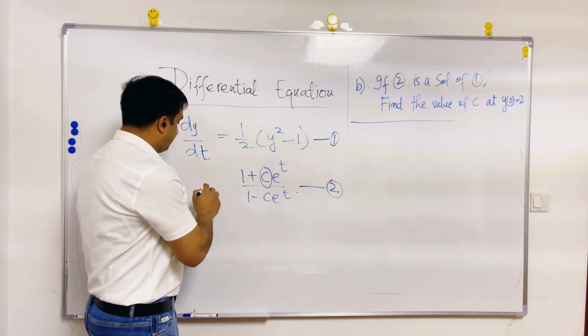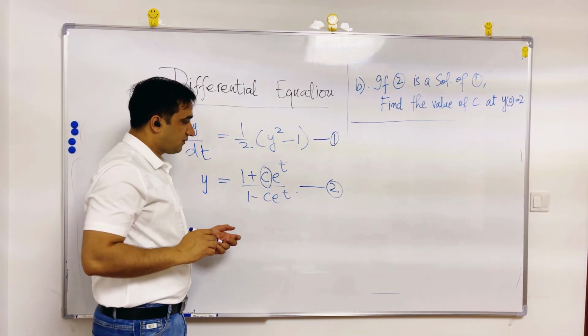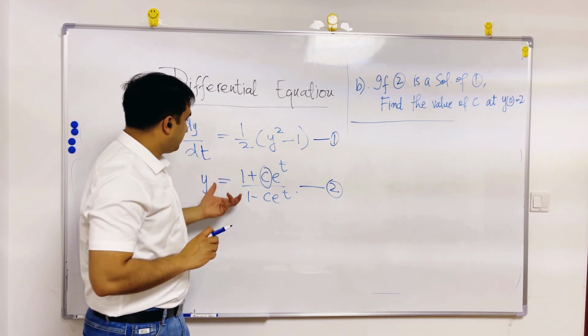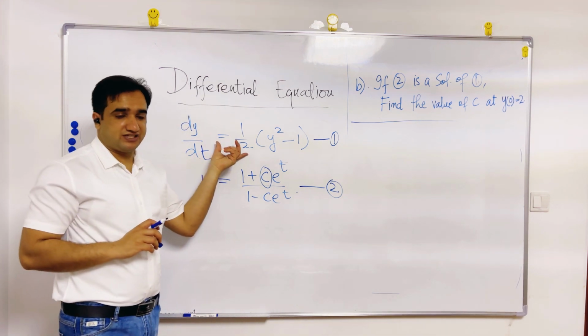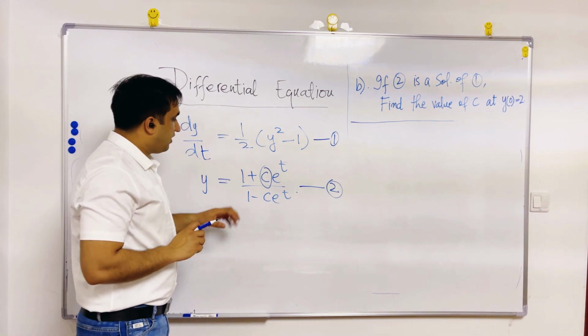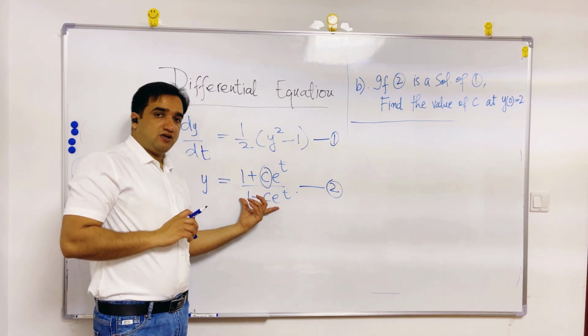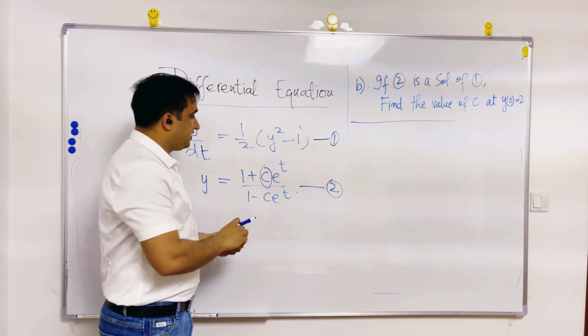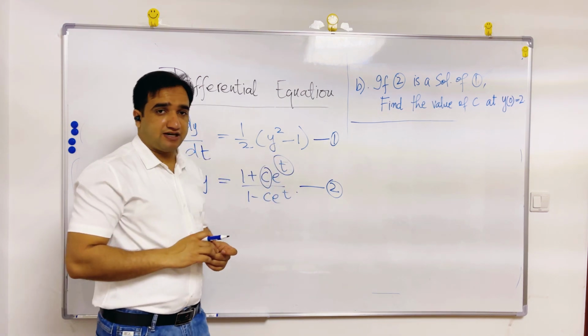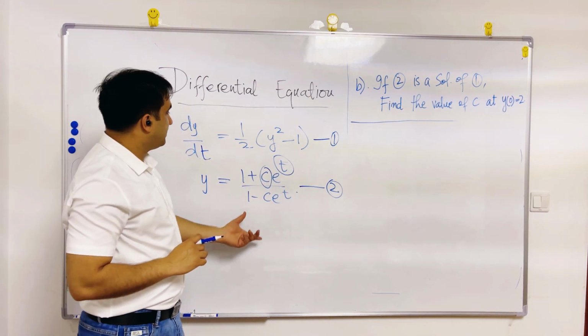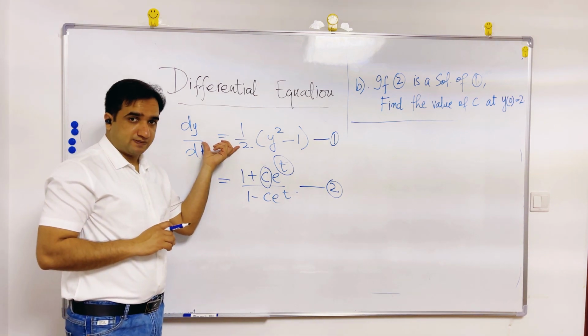Now if I am done, I have checked that okay, this is the solution of this differential equation 1. Now I am confirmed that this is the solution for all the possible values of t. For all the values of t, this solution satisfies this equation.